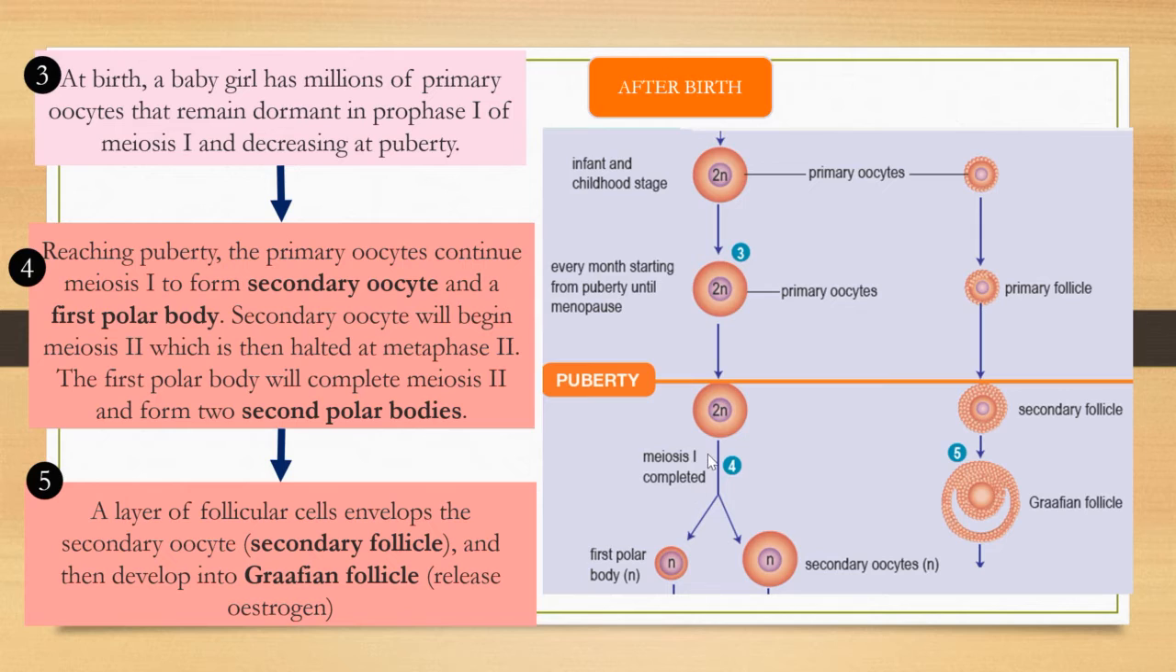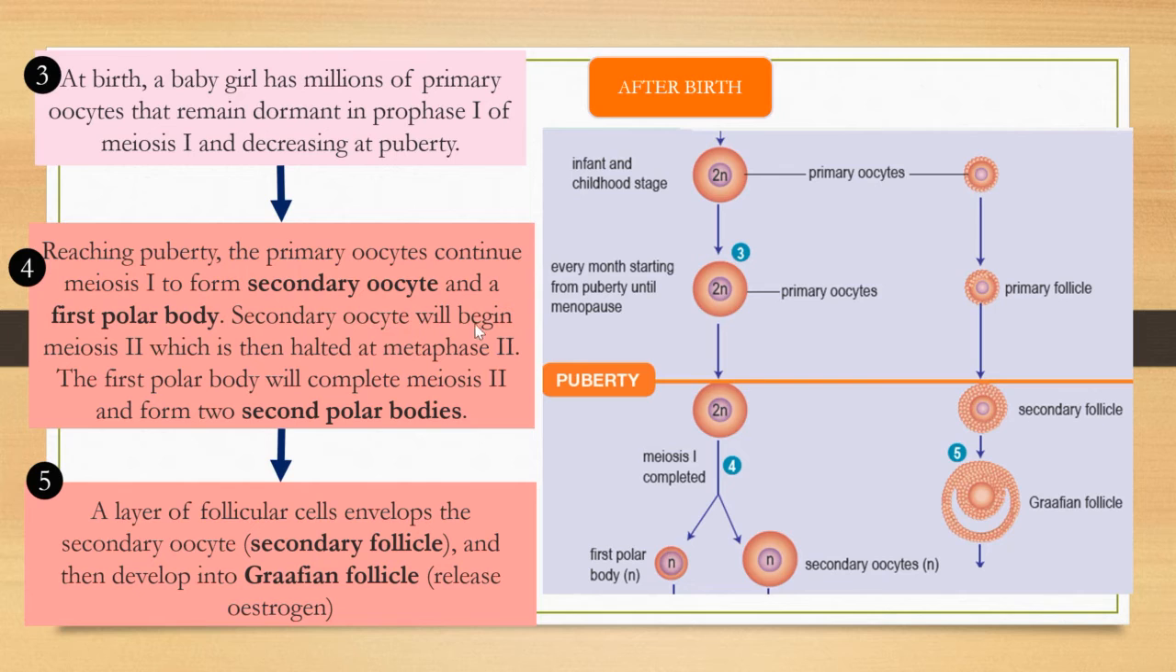Just now we discussed that before puberty, the primary oocyte is stopped; meiosis 1 is stopped at prophase 1. So after puberty, this primary oocyte will continue to complete meiosis 1 and produce one secondary oocyte and a first polar body.